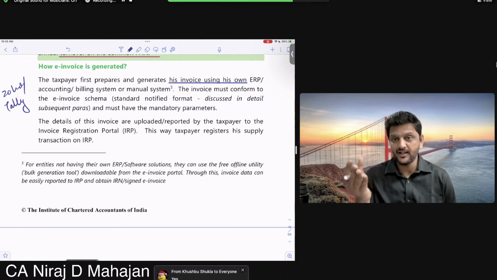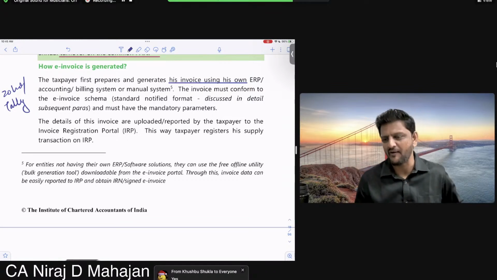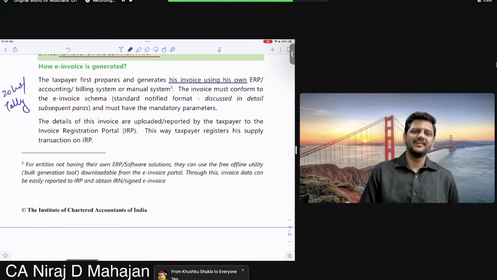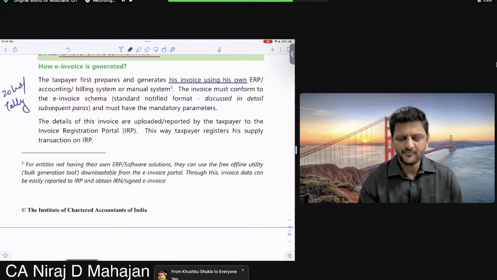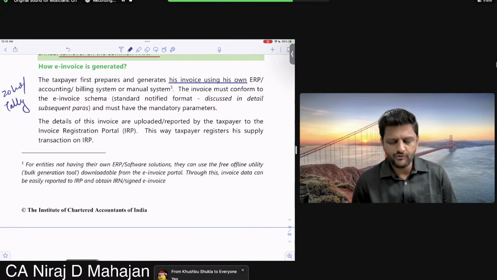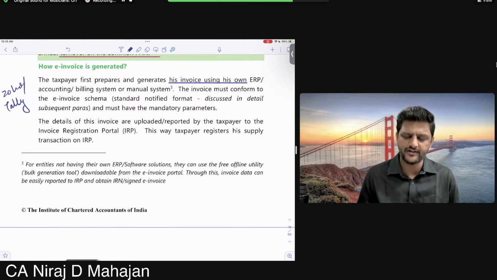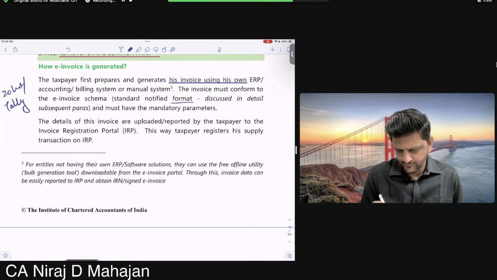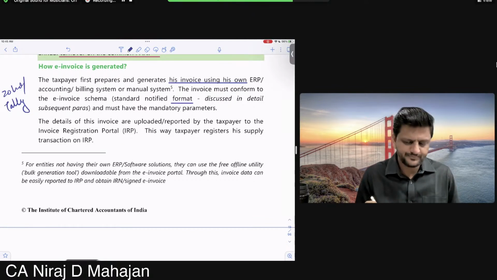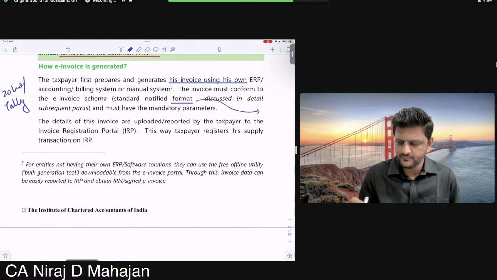The invoice must conform to the e-invoice schema. Schema means it is a standard notified format, something like XML, remember that? Or XBRL.